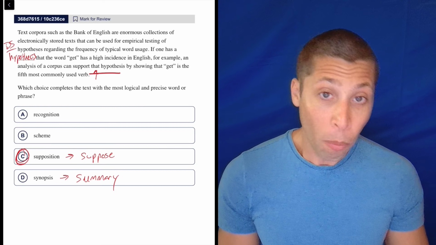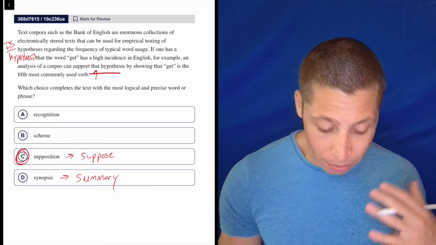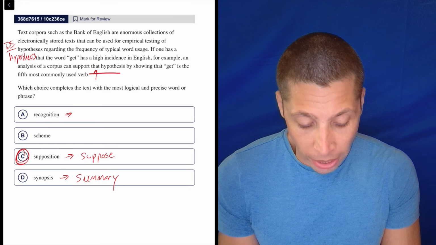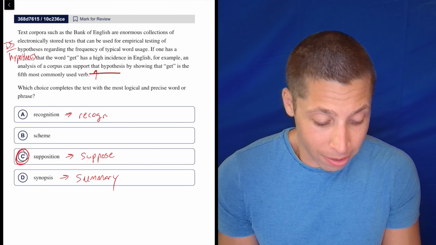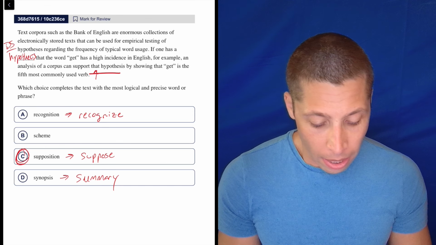So hopefully that's a word you've encountered just through being on the internet. But I would imagine that for many people, that's a new word. Recognition, do you recognize the origin of that word? It's recognize, right? So you know what recognize means. That's a pretty common word.